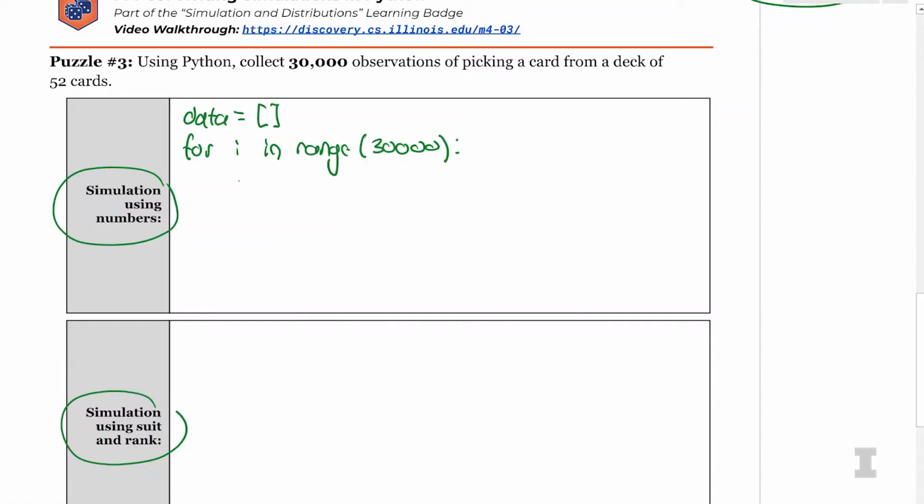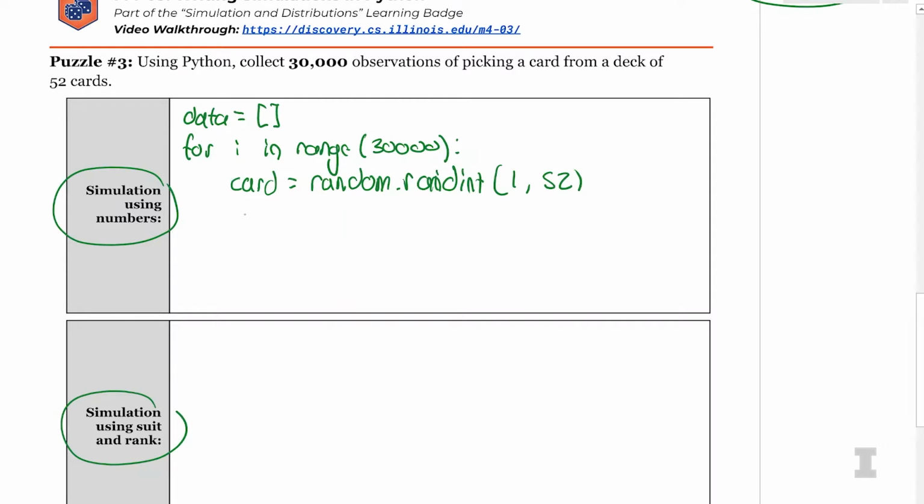Basically we could assign 1 to be the ace of spades, and then 2 could be the 2 of spades, and so forth. So every unique number has a unique card. I'm going to say my card is equal to random.randint(1, 52). That's going to choose one of these 52 random cards.